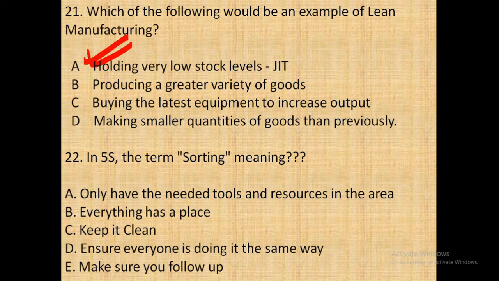Question number 22. In 5S, the term sorting means. Here the answer is option A, only have the needed tools and resources in the area. In 5S, the total number of elements is five: sort, set in order, shine, standardize, and sustain. Okay.